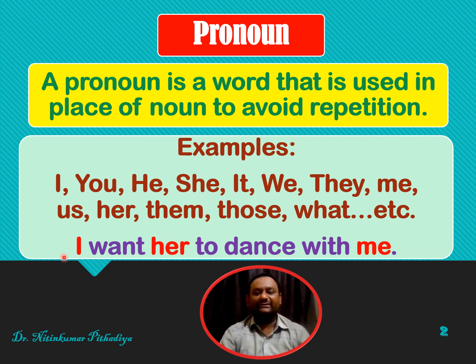Friends, here I have written one example: I want her to dance with me. In this sentence, you can see the words which are in red color are pronouns. So, friends, now you have a little bit idea about what is pronoun.